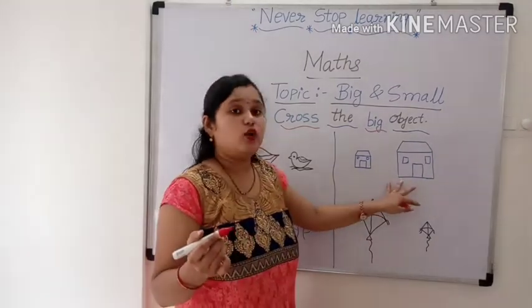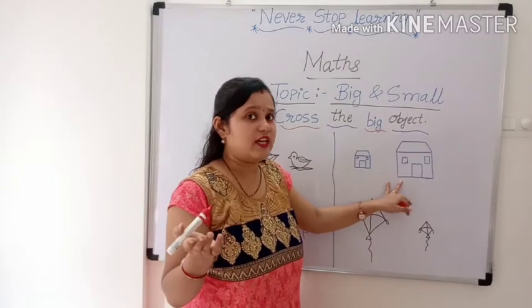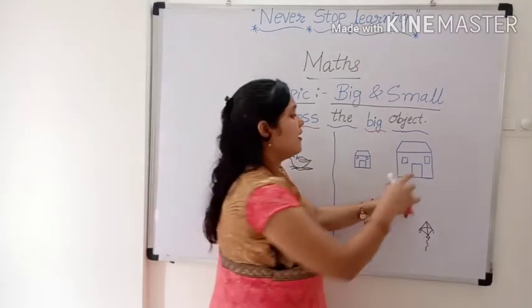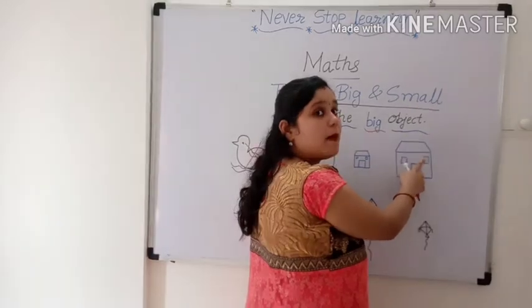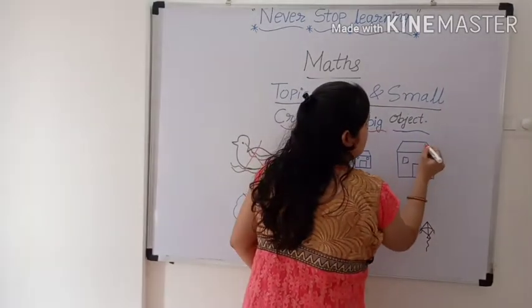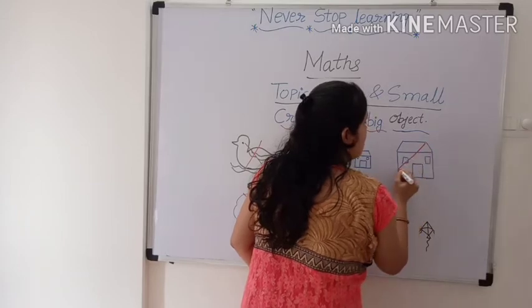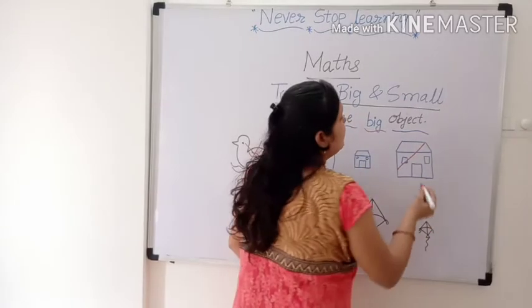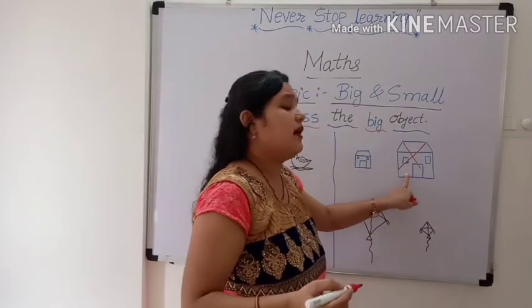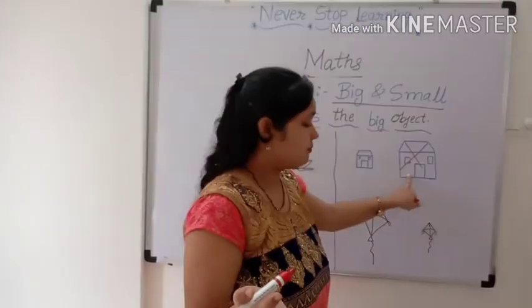Now, there are two houses. Which one is big? Yes, it is big. So, cross. How to make a cross? Slanting line. Another slanting line. And it makes a cross.